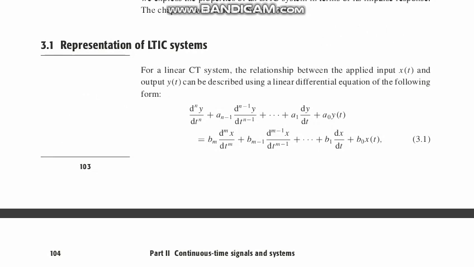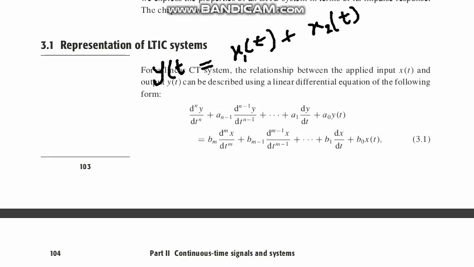I will show you a single equation. If x1(t) is the response of the first system, and x2(t) is the response of the second system, linearity will be proved.